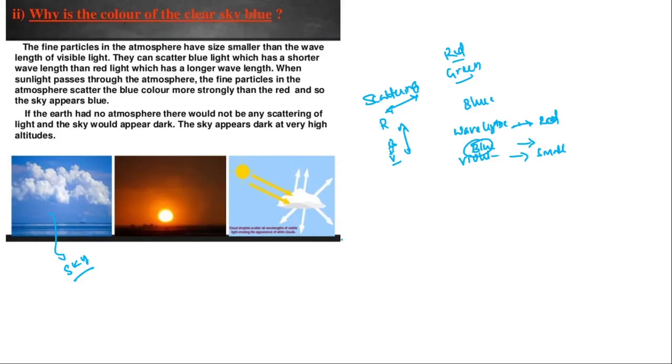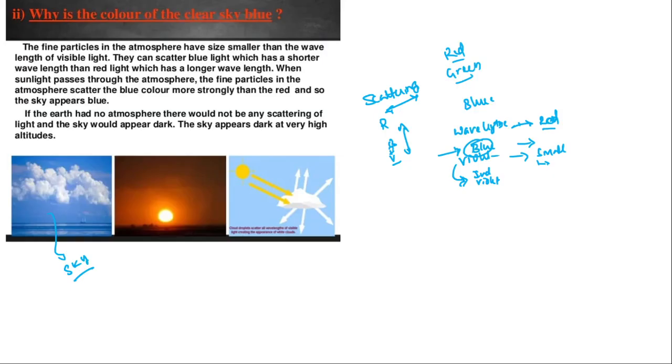So here one doubt will arise. As I told, violet has a very small wavelength as compared to red. So why do we not feel the sky color as violet or indigo instead of blue? We will have a doubt: why not violet, because violet has a very small wavelength, right? Is it right? Then why not violet? Why exactly is it only blue?